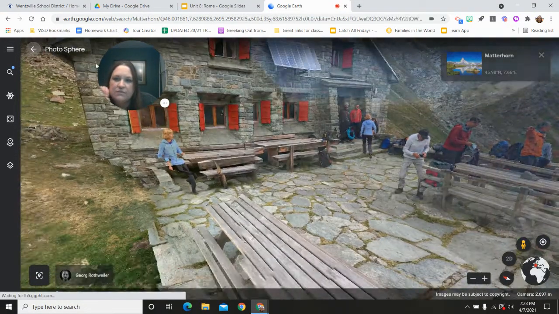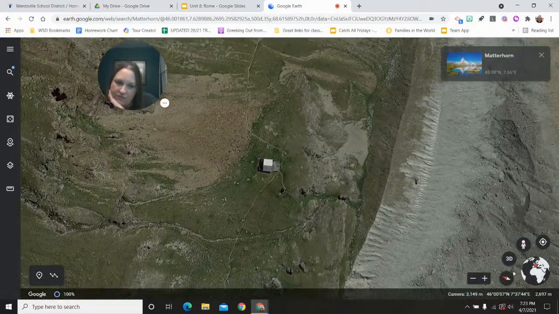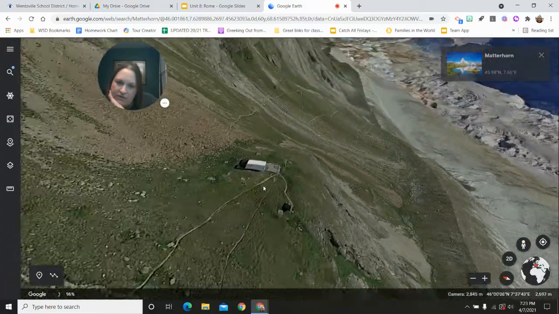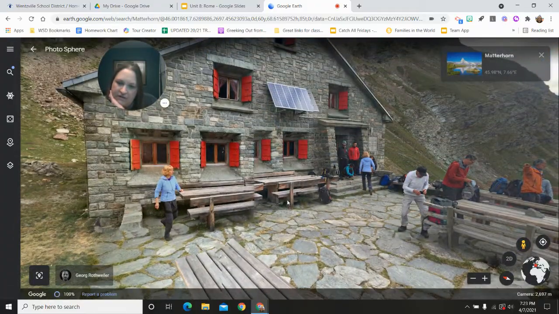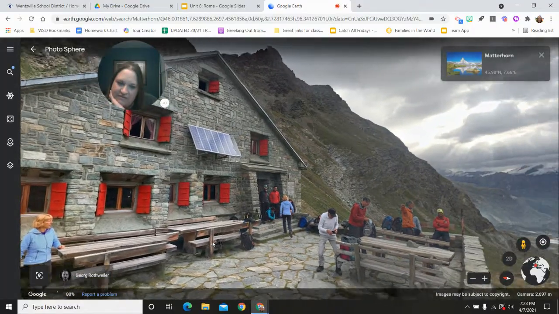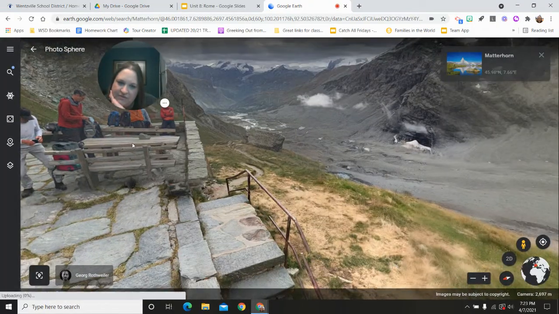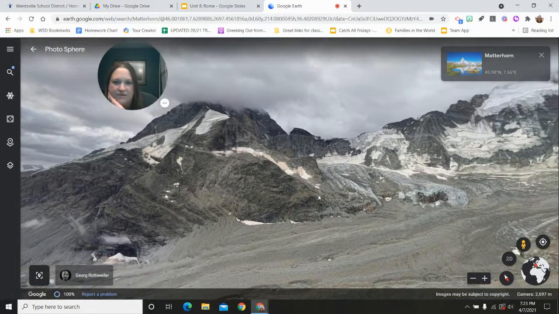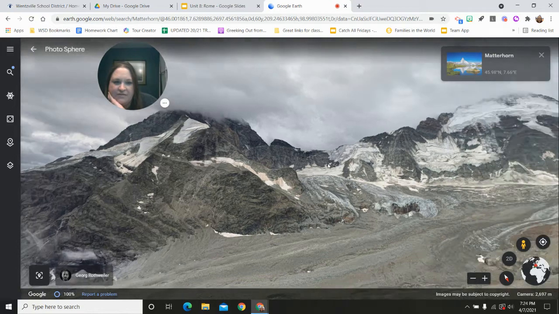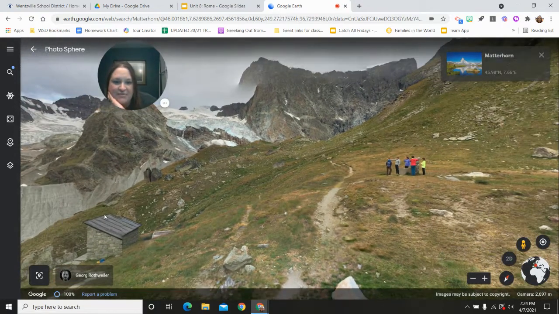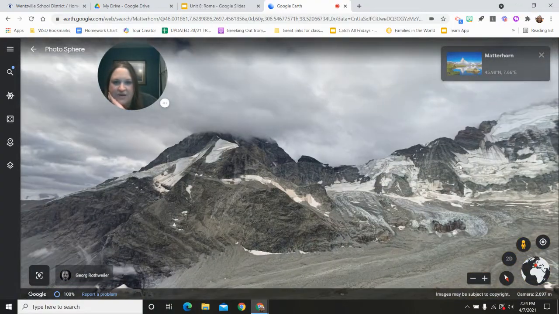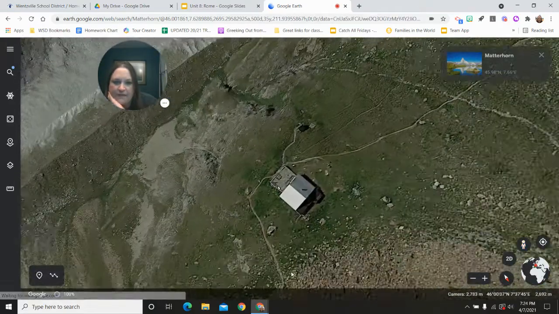Will it work? That's the question, will it work? I don't know what that little place is. Wow, it's just like a little stone, maybe a restaurant or something. I don't know. Let's move it into view of the Matterhorn. Very tall. Look, clouds. It looks like it might not be that tall, but I'm telling you, up here you're already high in the Alps. That's why the clouds are covering the mountain peak.